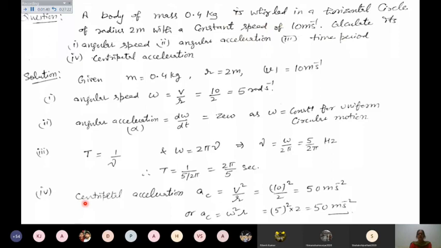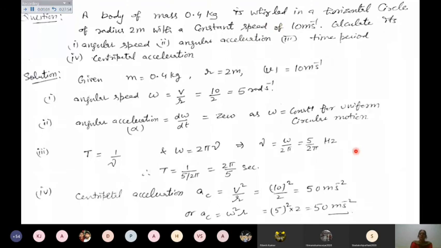Similarly, you can find the centripetal acceleration by simply using the formula. Any one of these two formulas you can use: either v square upon r, or omega square r. Both ways you will get the same result. This you can always verify.